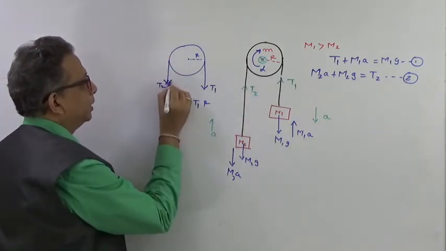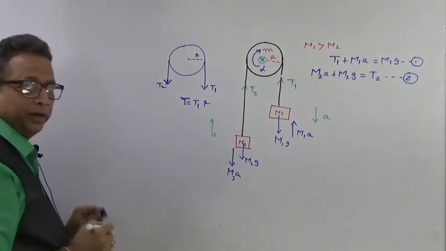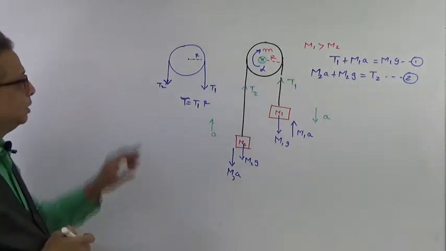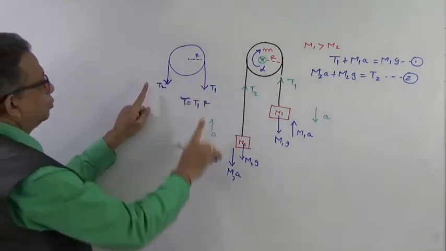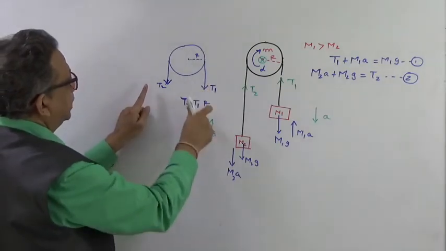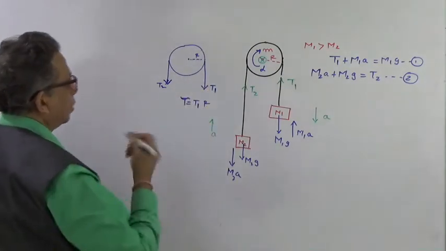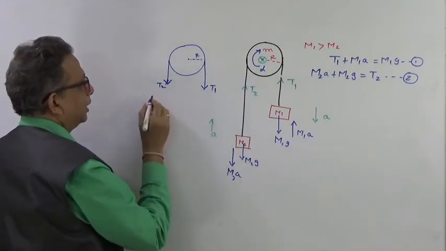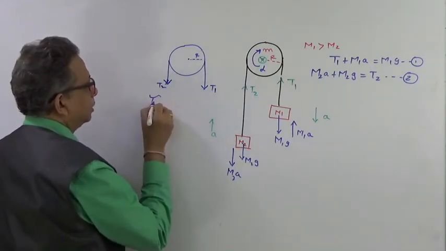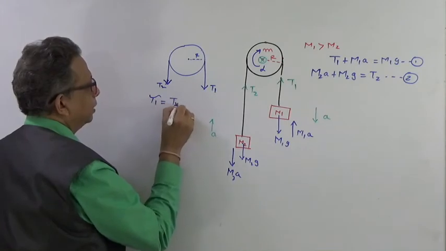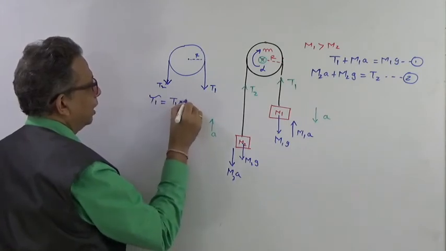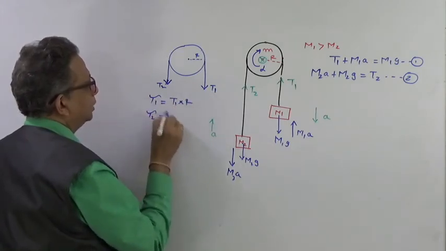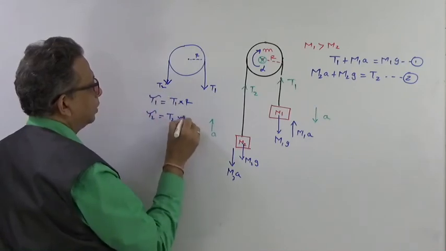I hope you remember the method of making FBDs. So here also it is pulling, but this pull is greater than the other pull. So the total torque is provided by T1 into R, and the torque of T2 is provided by this, that is T2 into R.